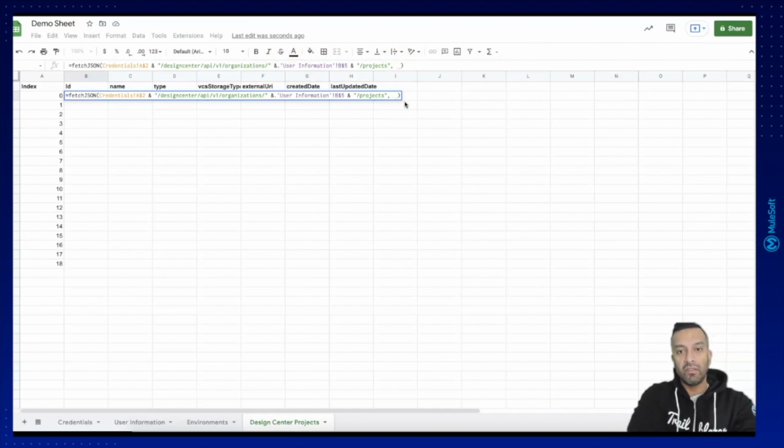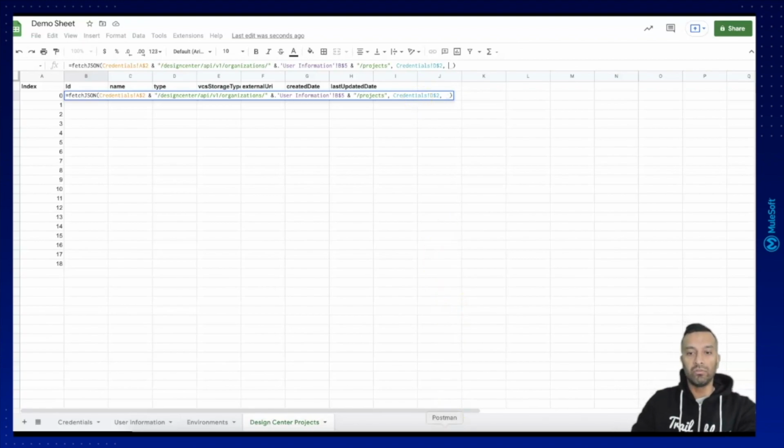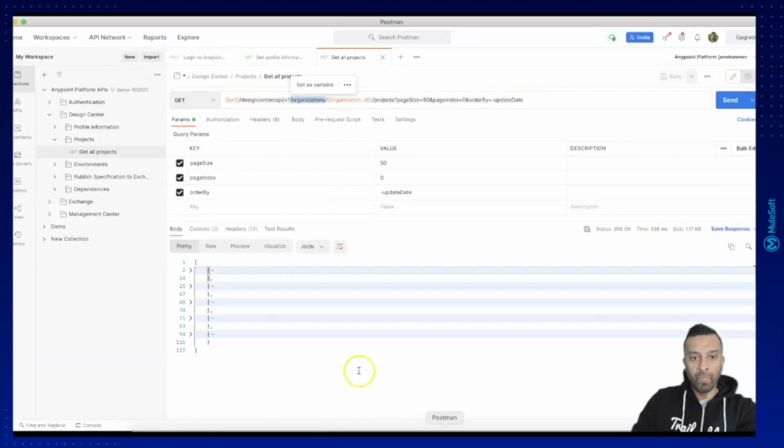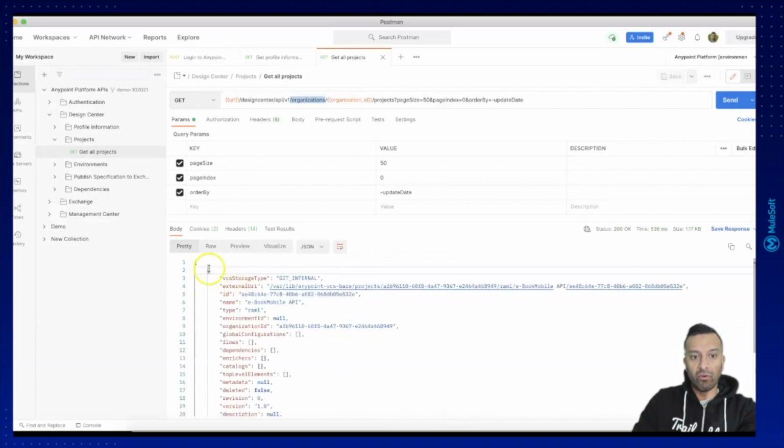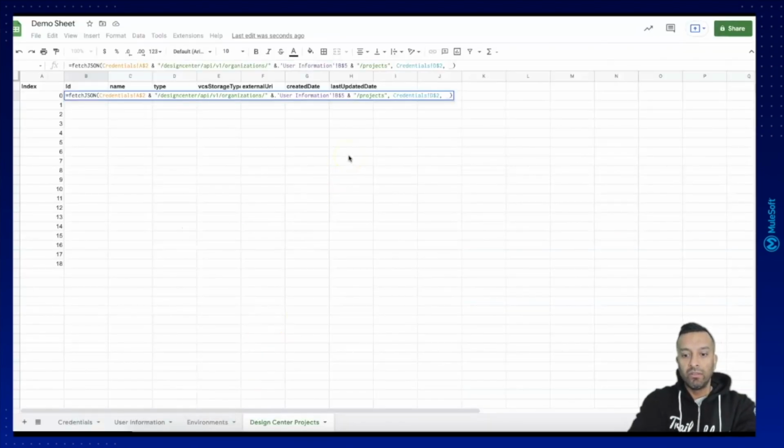The next thing we need is the token. Token is again in the credential sheet. So again, credentials $D2, $D2, and we need an XPath. So in this case, and this is now a bit tricky, we have directly the first row, right? So we have the first row, and in the first row we want to retrieve the ID. So we have to start with 0/ID, and that would be it.